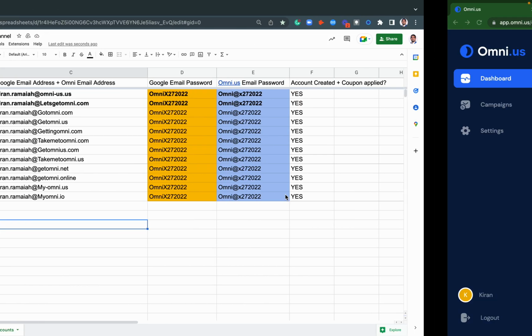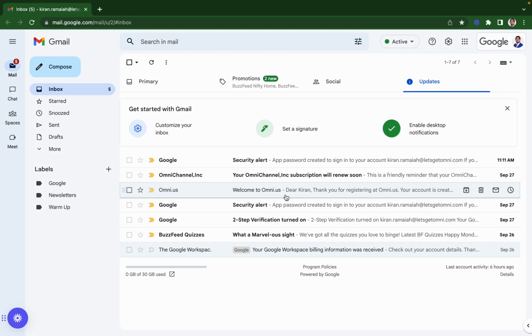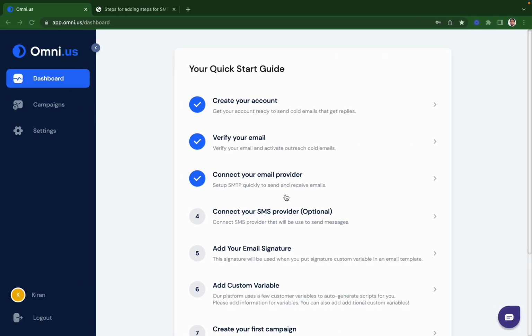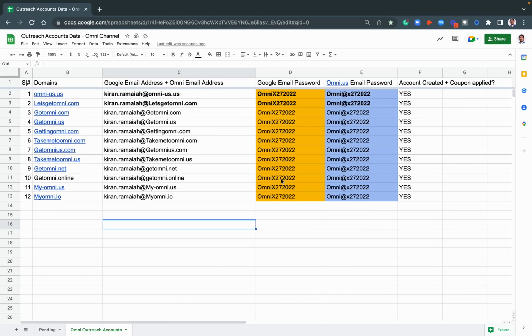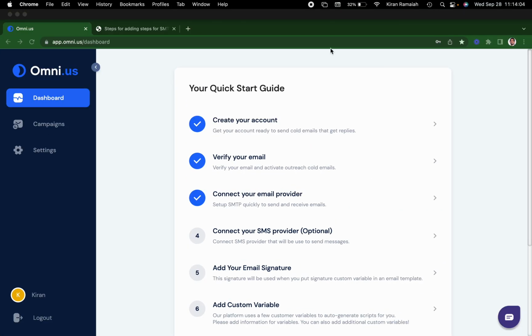You can go through the video again and make sure you have all the tabs open so you can quickly do everything. Log into Gmail, and log into Omni using all the credentials that are here on this sheet, right? Well, talk soon then.